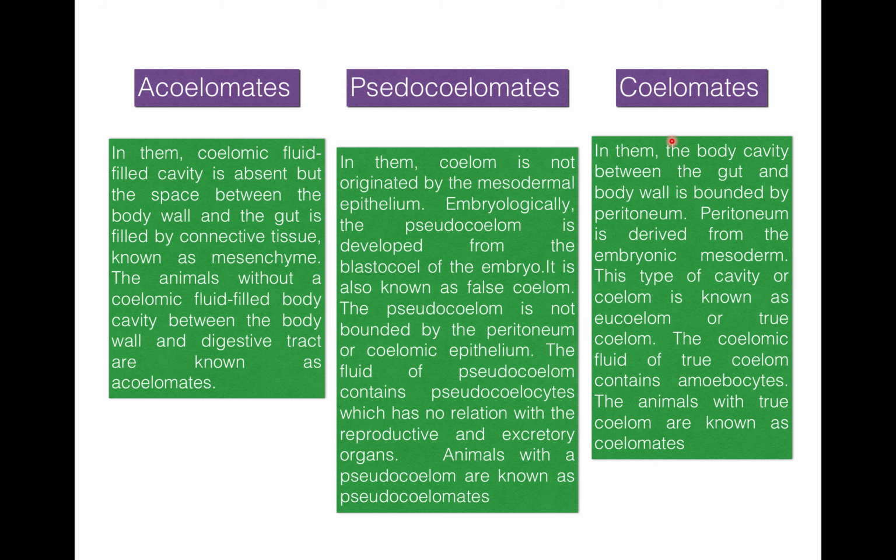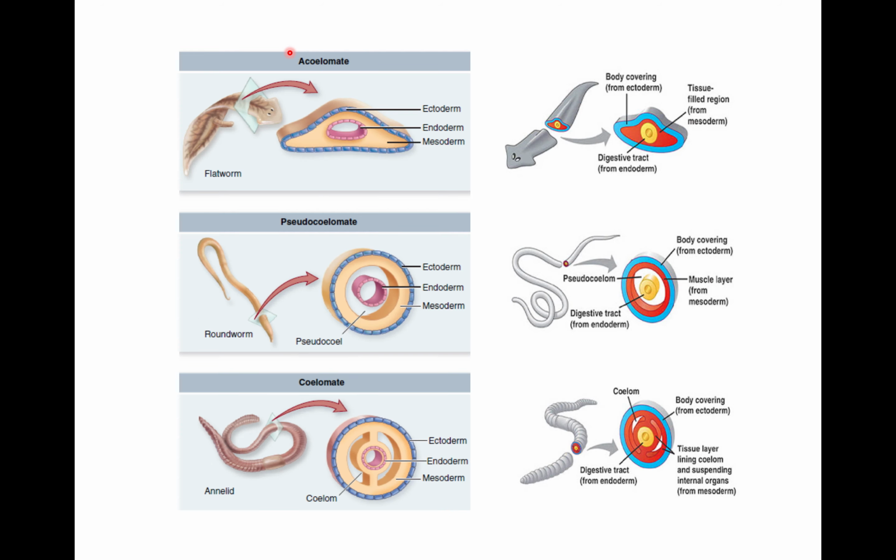This type of connective tissue is known as mesenchyme. Animals without a coelomic fluid-filled cavity between the body wall and the digestive tract are known as acoelomates. So, flatworm is an example of acoelomate.